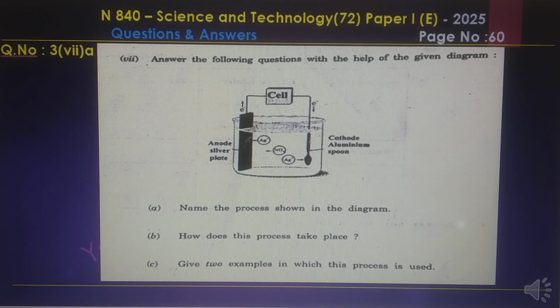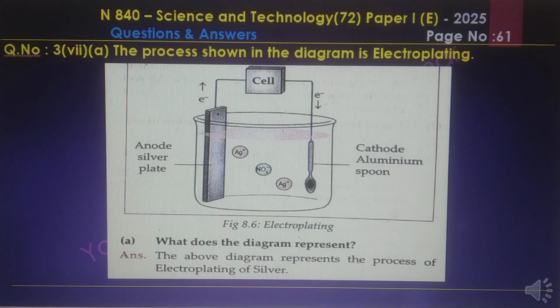And 3.7A, answer the questions with the diagram. Name the process and explain how the process takes place, and give two examples in which the process is used. The answer to these questions: what does the diagram represent? The above diagram represents the process of electroplating of silver.